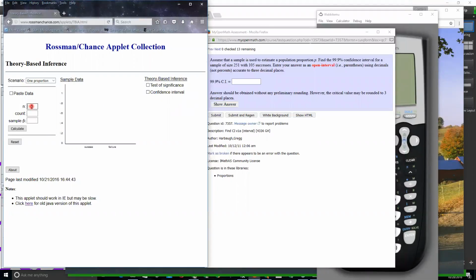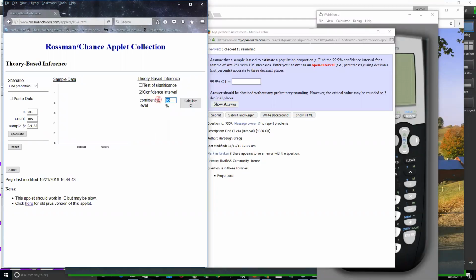So n is 251, and that's the number of towns in Vermont. 105. Whoops, not 1,000. That'll give me an error. There's p hat, and then we're going to come up with a confidence interval, and I'm going to tell it that I want a 99.9% confidence interval, and that's giving me certainly more than 3 decimal places.